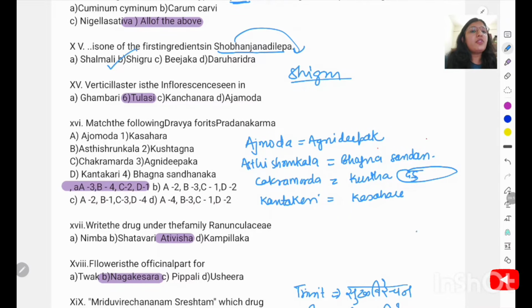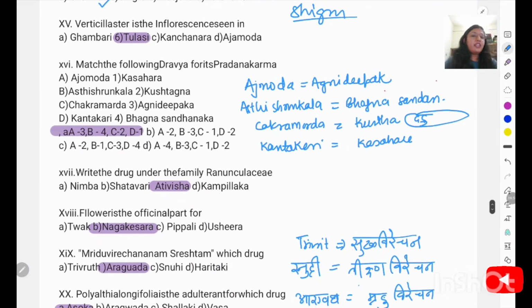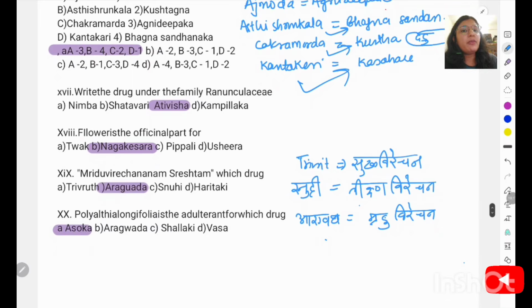Verticillaster is the inflorescence. So it is a very direct question and it is found in the Tulsi. Match the following Dravya for its Pradhana Karma. Ajamoda goes with Agni Deepaka. Asthishrinkhala with Bhagna Sandhanakara. Chakramarda is Kushtaghna, and specifically Chakramarda has the synonym of Dadrughna. So Dadru Kushta, it's very beneficial. And Kantakari for Kasaghna. So the right answer will be option A.